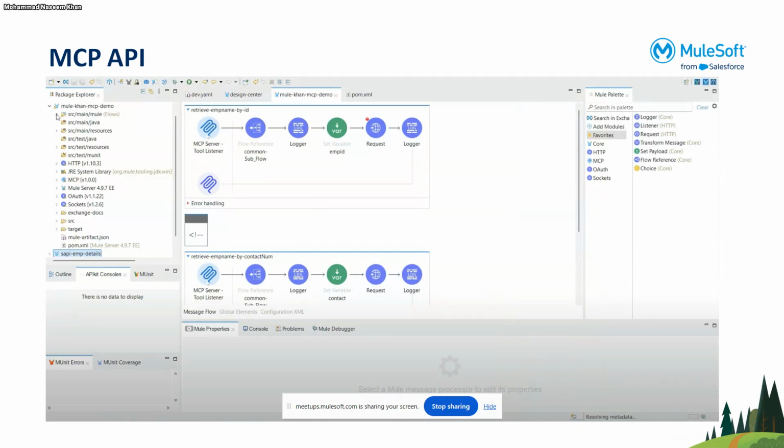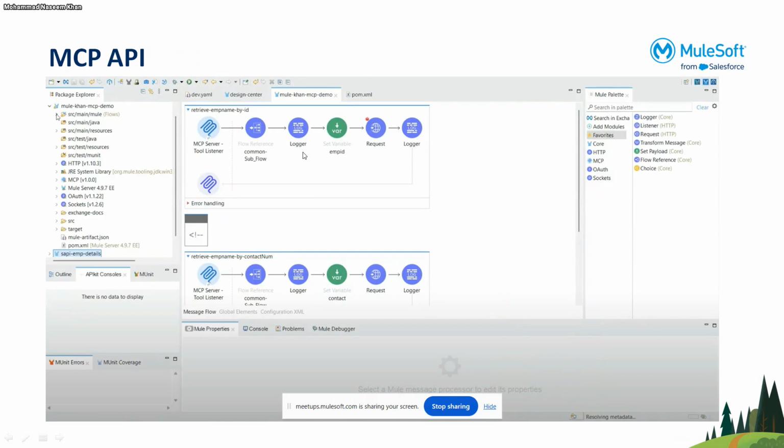So yeah, this is just an extract from the project. If you see here, the MCP server tool listener, right? Let's assume this is not there, but our API already exists. If we need to expose this retrieve employee name by ID, we can just use this MCP tool listener and configure it, and we have to give the path. That path will be used when we are invoking from Cursor. So we have to provide the complete API URL which has been deployed, along with the path.